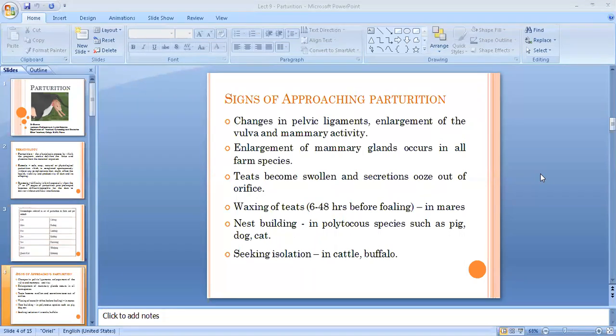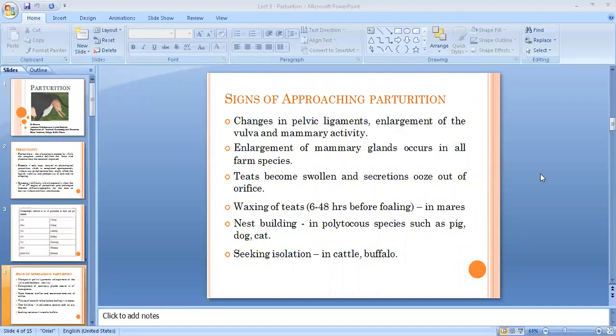There are actually two very specific signs. One is waxing of teats, which means there will be colostrum production, and this colostrum will be waxed or smeared on the teats. And if you see the teat orifice, there will be a drop-shaped, serum-like structure, or any transparent structure, at the tip of the orifice. Waxing of teats happens 6 to 48 hours before foaling. There is individual variation always.